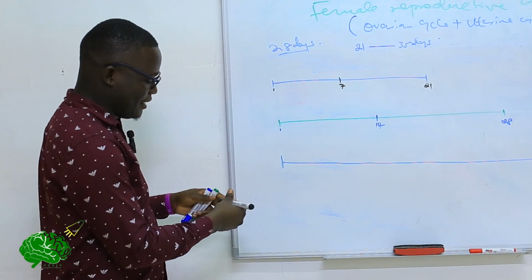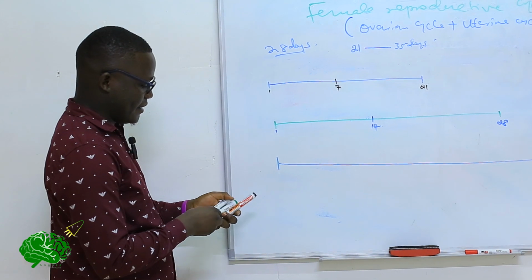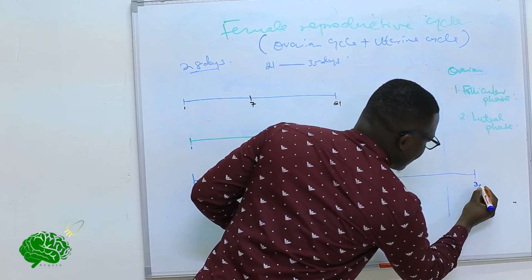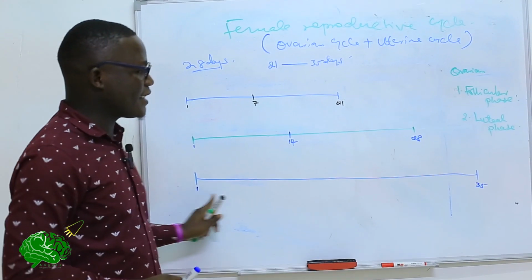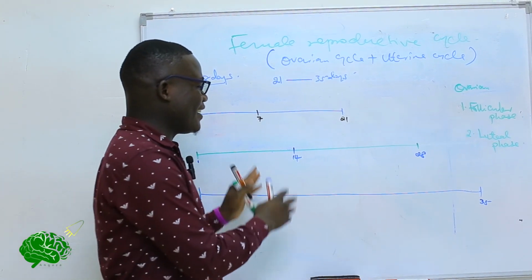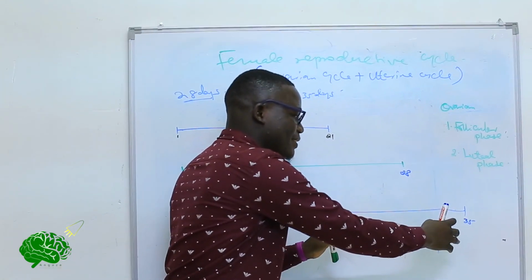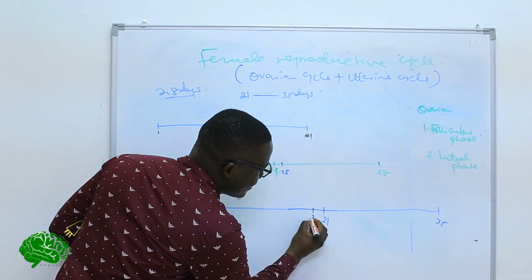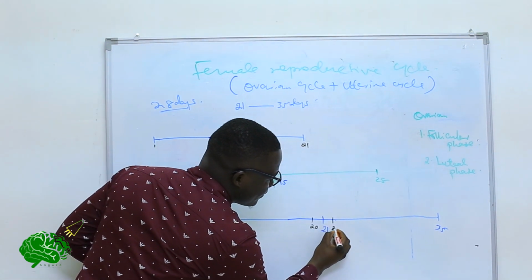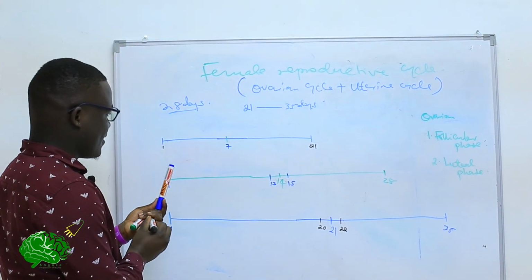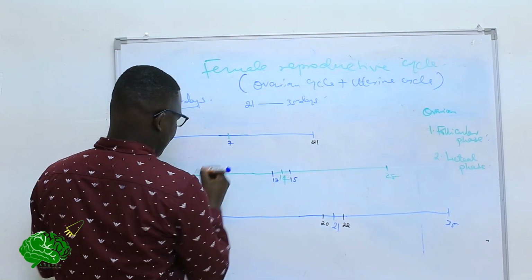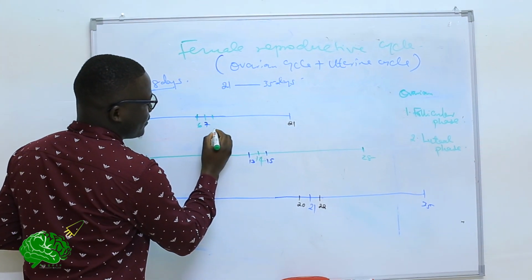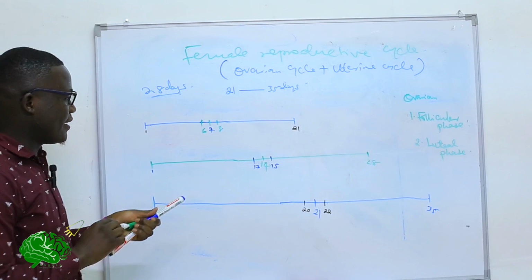But if we have this other individual who takes longer than the other, this one takes day 1 to day 35. So this individual who takes relatively longer days, keeping in mind that the last phase is relatively constant, it means that this individual will ovulate at around day 20 or day 22. The same thing will happen to this individual, ovulation occurring on day 6 or day number 8.